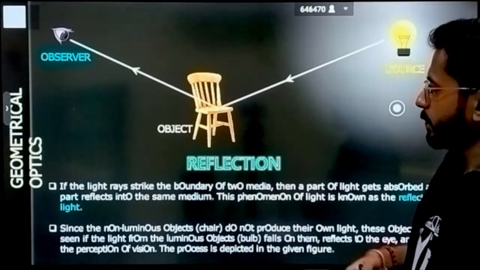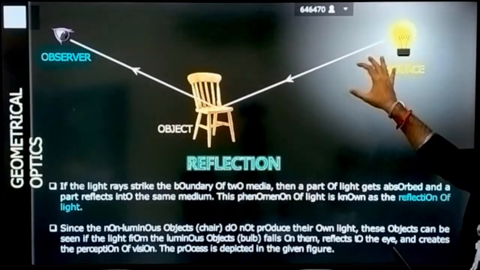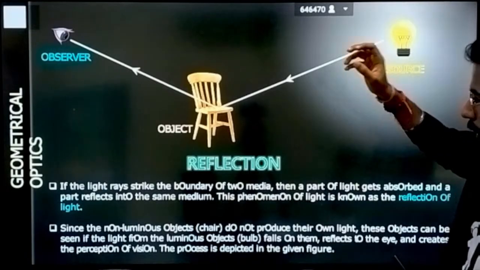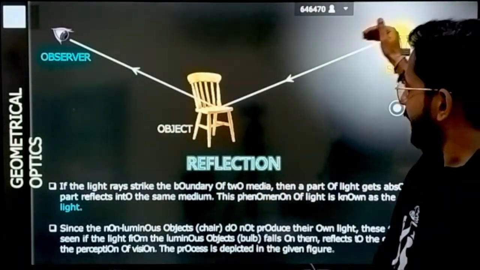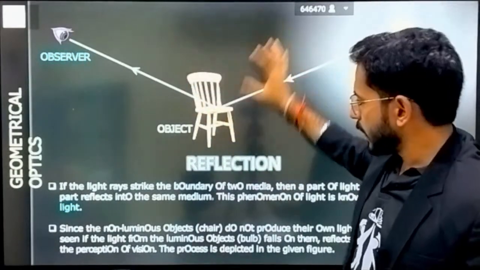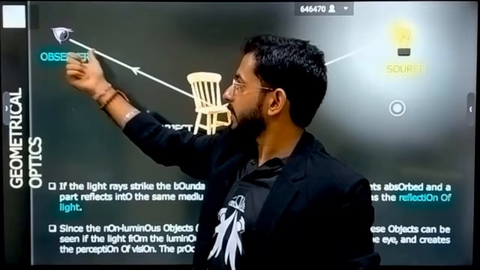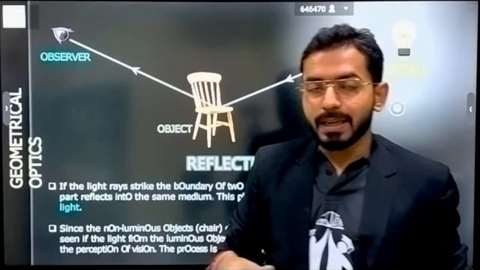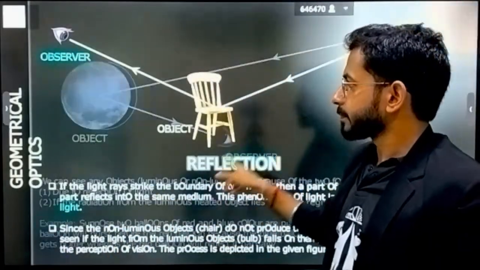Let's suppose there is an object, and here you are the observer, and here is the light source. What is the complete scenario? How did you get to know that this is an object that is kept here? The light source is there. A ray will be coming from the light source. It falls on the object, and now light will be reflected back. The light that is reflected and comes to our eyes helps us to understand and visualize that here is an object that is kept.